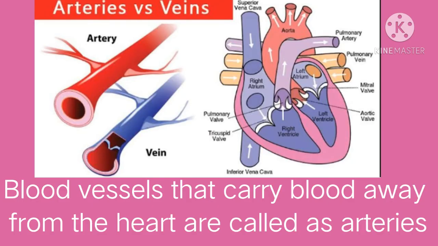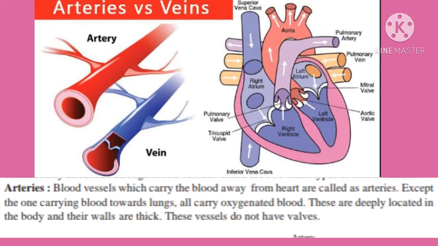Arteries. Blood vessels which carry the blood away from the heart are called arteries. Understood? The blood vessels which carry the blood away from the heart are called arteries, except the one carrying blood towards the lung, that is the pulmonary artery. All carry oxygenated blood. Oxygenated means pure blood. These are deeply located in the body and their walls are thick. These vessels do not have valves. Valves control the passage of blood.